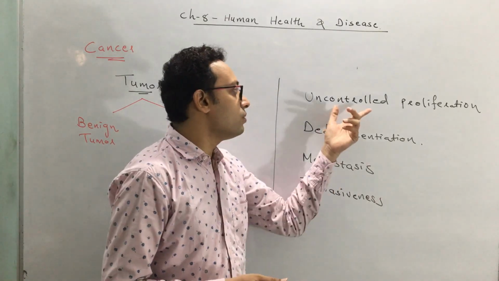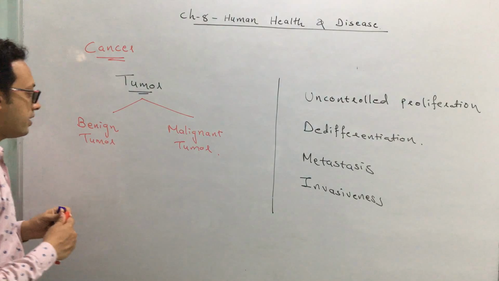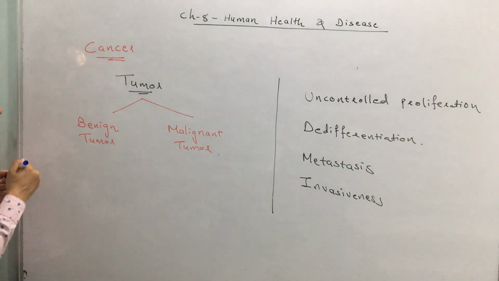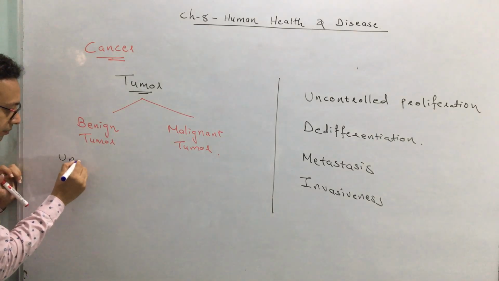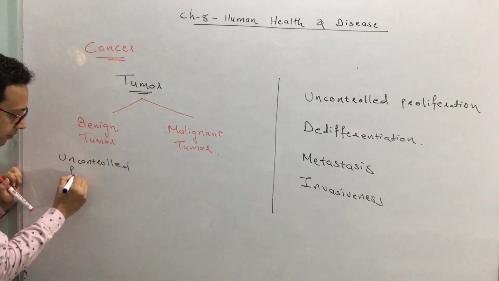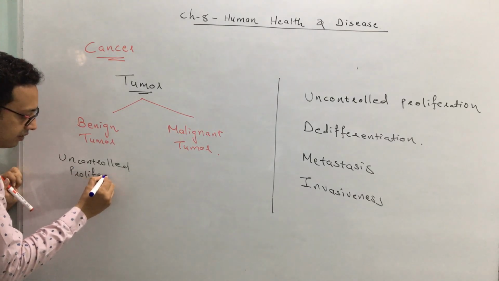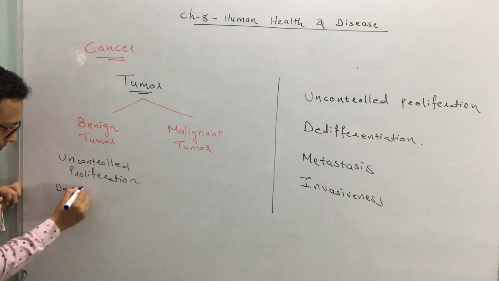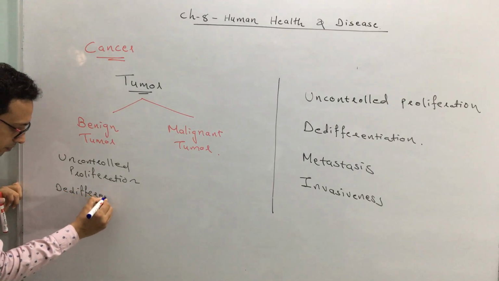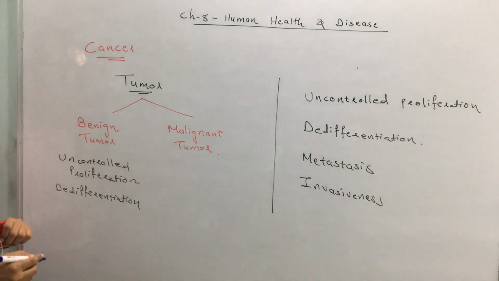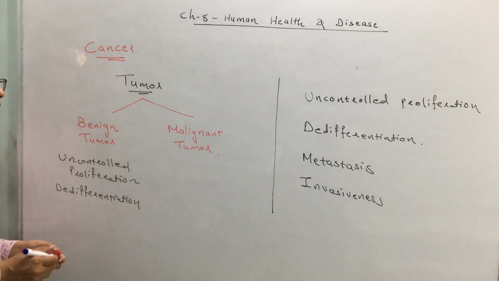Okay. Now see, uncontrolled proliferation and de-differentiation, I write over here, is a characteristic of benign tumor.